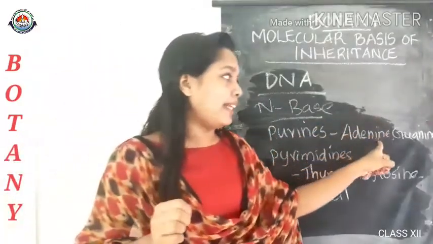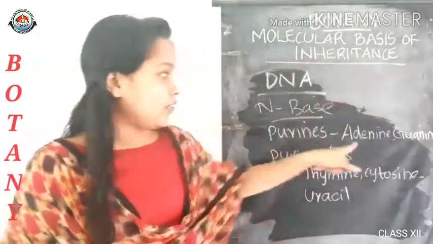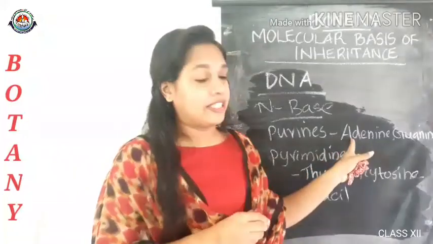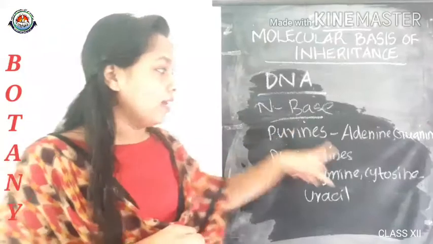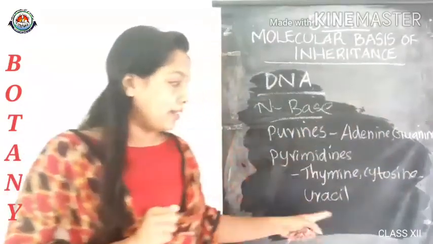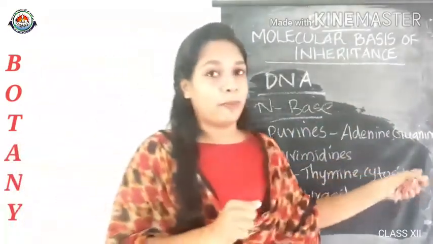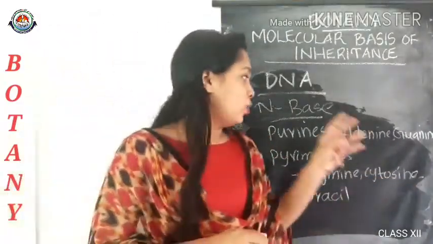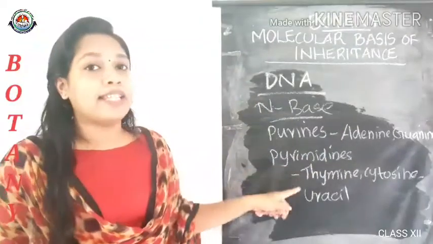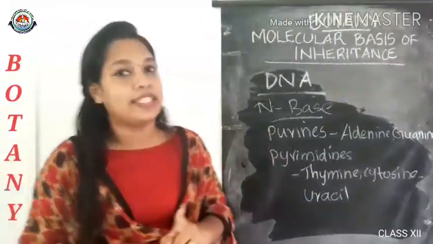Purines include adenine, represented by capital A, and guanine, capital G. And pyrimidines are thymine, cytosine and uracil. All these are represented by their first capital letters. Okay. So these are the nitrogen bases found in a polynucleotide chain of DNA.